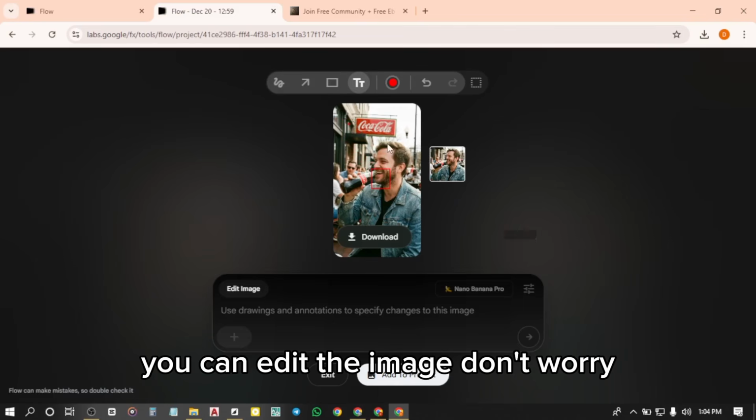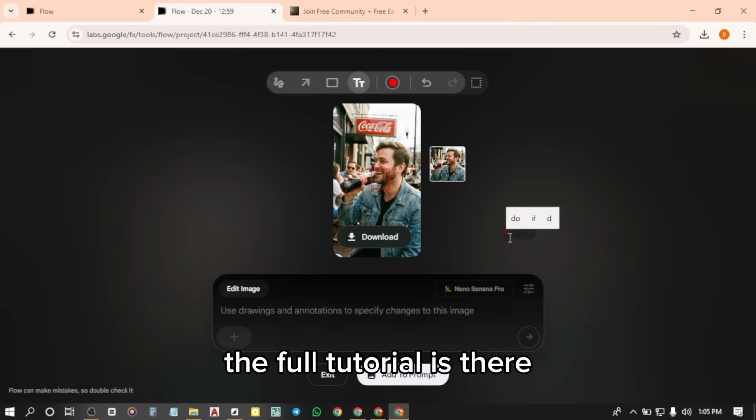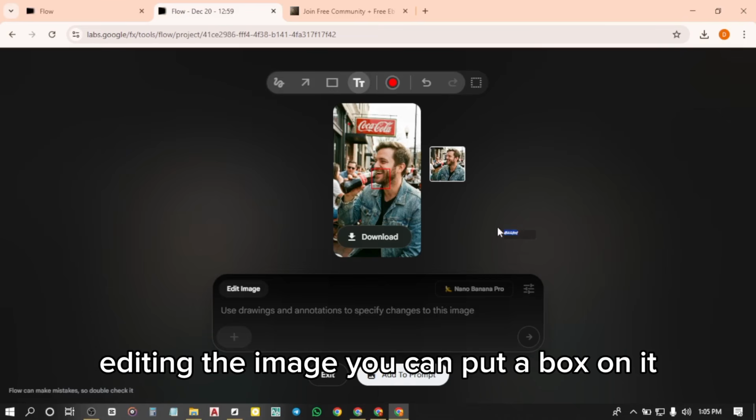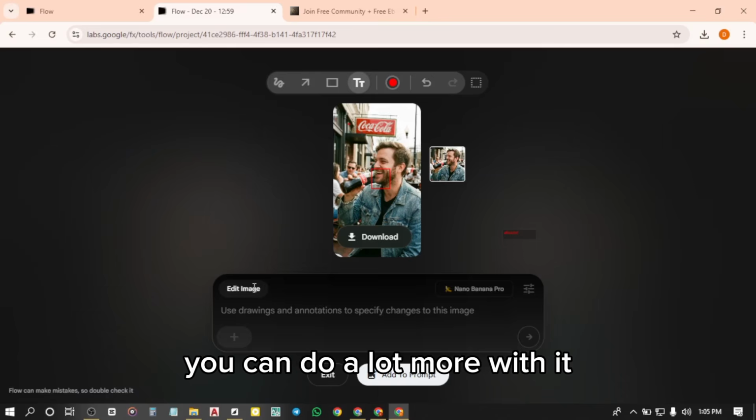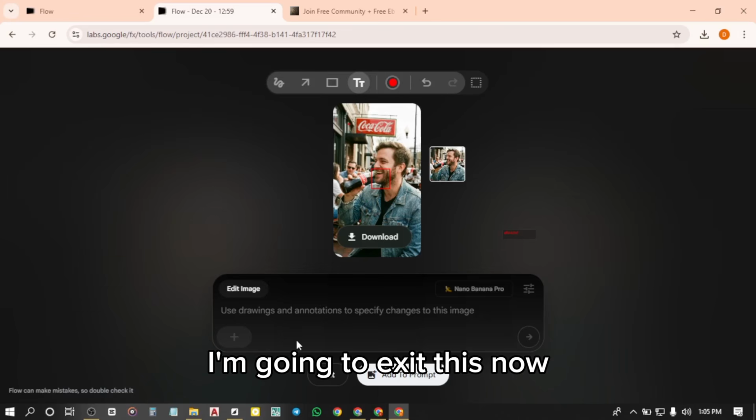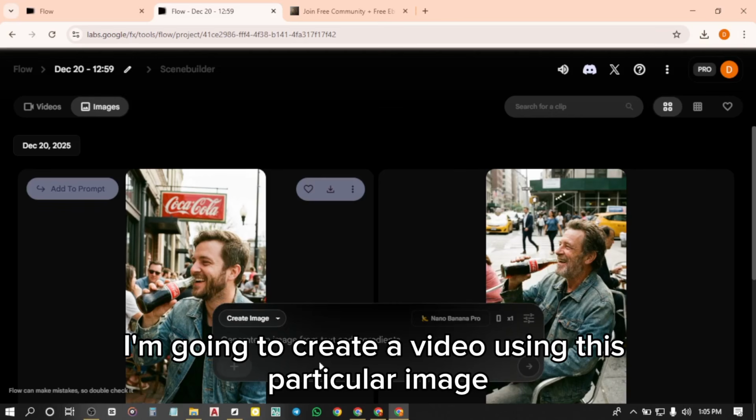You can edit the image. Don't worry, the full tutorial is there. Editing the image, you can put a box on it. You can add text on your image, and a lot more. You can do a lot more with it. I'm going to exit this. Now I'm going to create a video using this particular image.